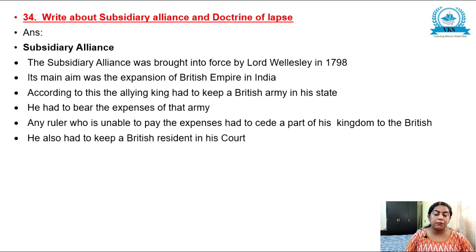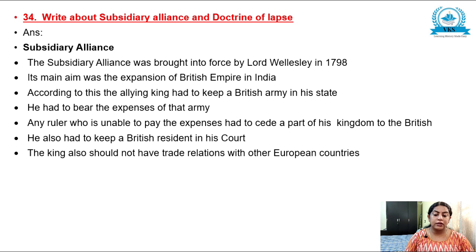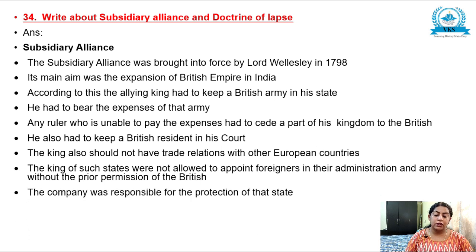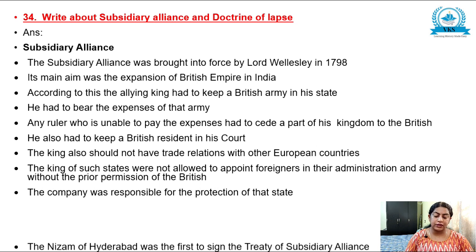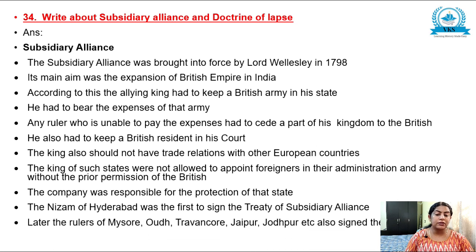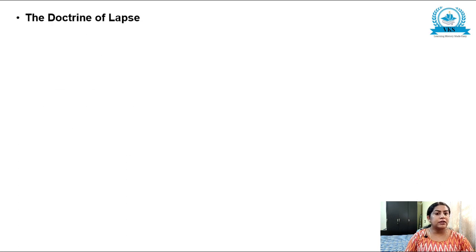He also had to keep a British resident in his court, and the king also should not have trade relations with other European countries. The kings of such states were not allowed to appoint foreigners in their administration and army without the prior permission of the British. The company was responsible for the protection of that state, and the Hyderabad Nizam was the first to sign the Treaty of Subsidiary Alliance. Later, the rulers of Mysore, Oudh, Travancore, Jaipur, Jodhpur, etc. also signed the treaty. So these were the points regarding Subsidiary Alliance. That becomes the first part of your answer.